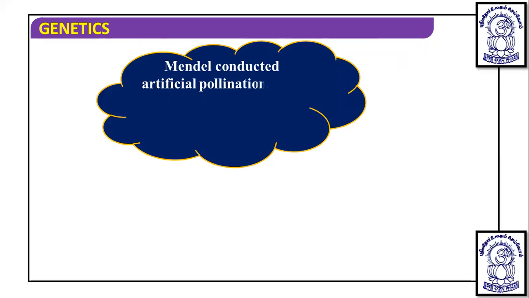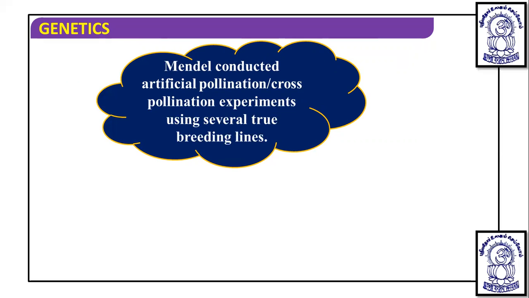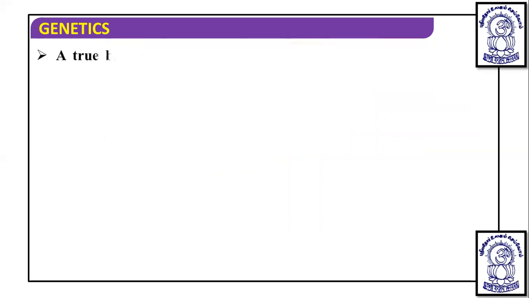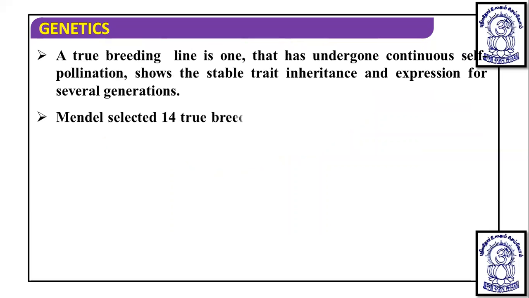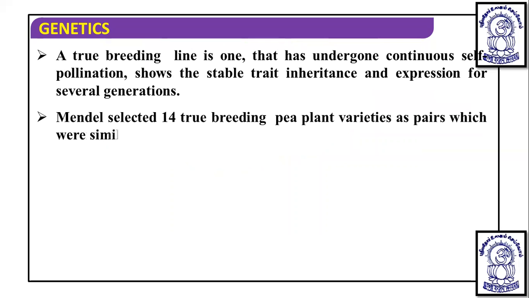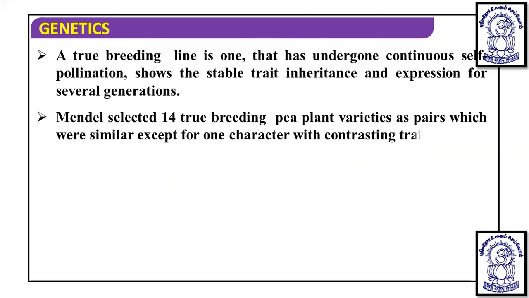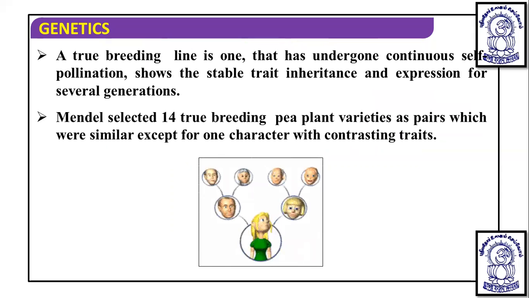So Mendel conducted artificial pollination or cross-pollination experiments using several true breeding lines. Means all the true breeding lines were taken as parents. A true breeding line is one that has undergone continuous self-pollination and shows stable trait inheritance and expression over several generations. Mendel selected 14 true breeding pea plant varieties as pairs, which were similar except for one character with contrasting trait.